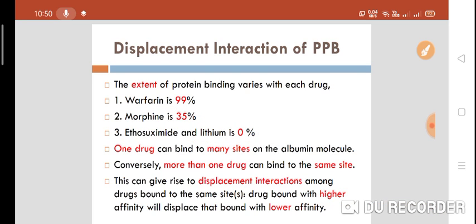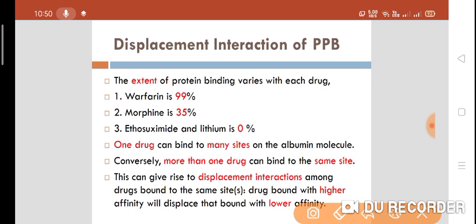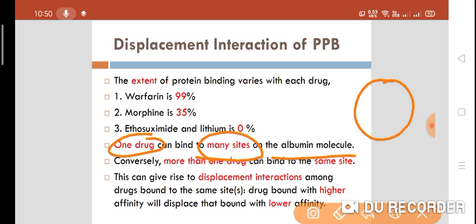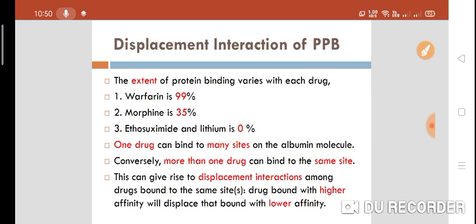There is one thing you should know: one drug may bind to many sites on the albumin molecule. If this is the albumin molecule and these are the sites, one drug may bind to many sites. And one more thing, more than one drug can bind to the same site.